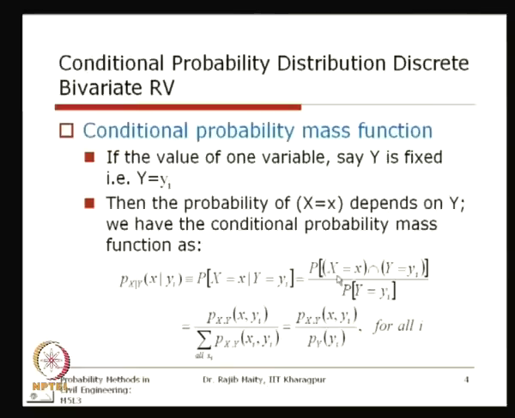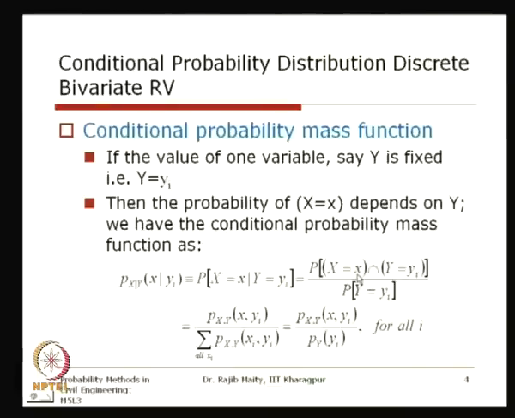Suppose that x can take some set of values, 1 to n, and y can also take values from y1 to yn, but for y we are talking about one specific value, say y equals 3. Now, for y equals 3, x equals x means x takes whatever possible values can occur when y equals 3.